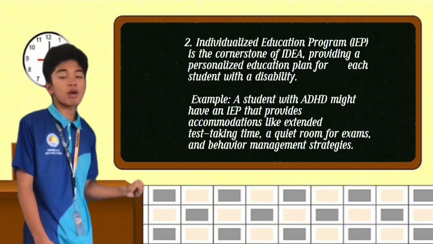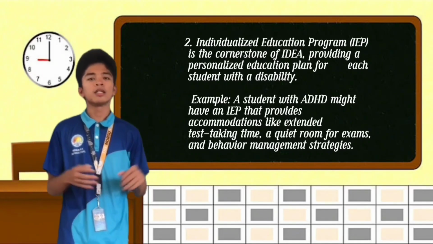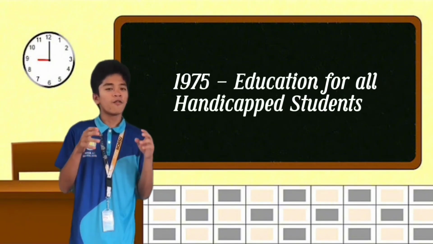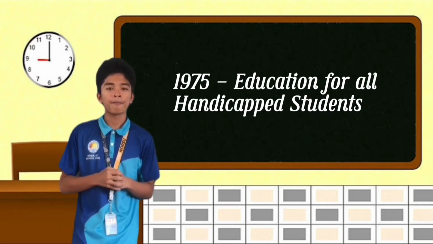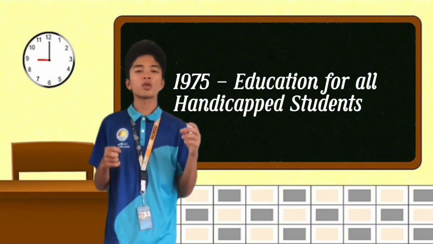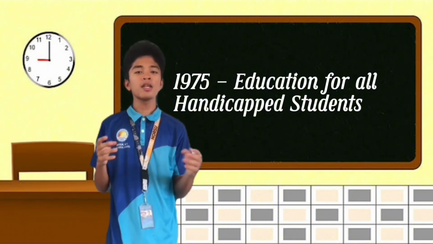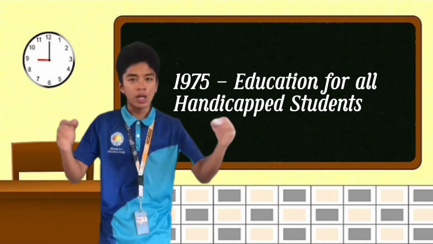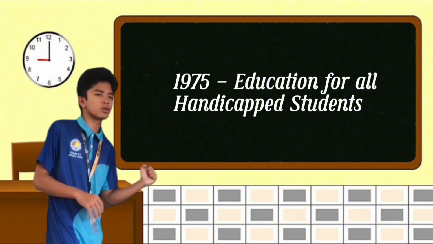and behavior management strategies. As we can see in this law enacted in the United States of America, this law definitely benefits students who are handicapped. They provide this kind of law so that students who are handicapped will not be left behind. And as we can see, education is for all. Education is free, and we have the right to education. That is the goal of this law, the 1975 Education for All Handicapped Students.